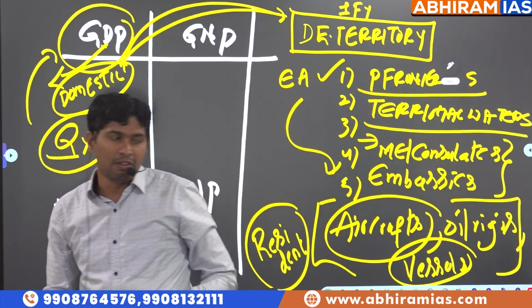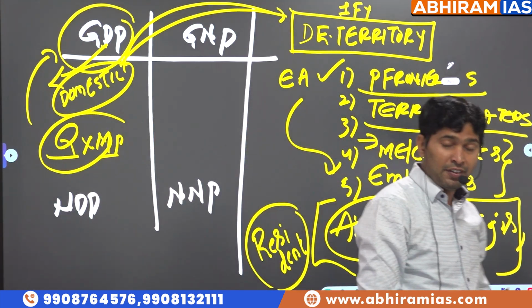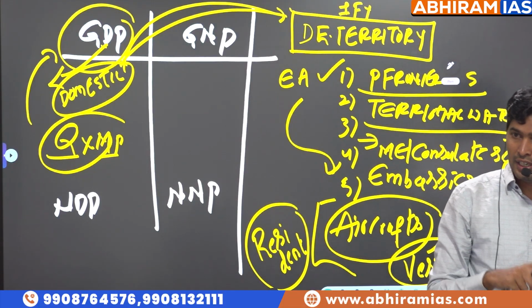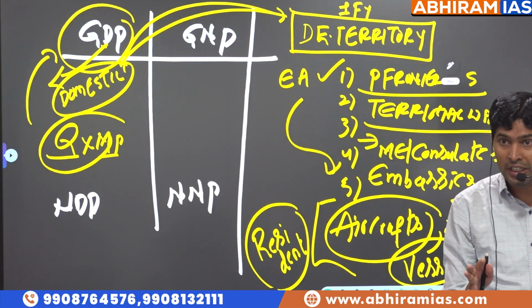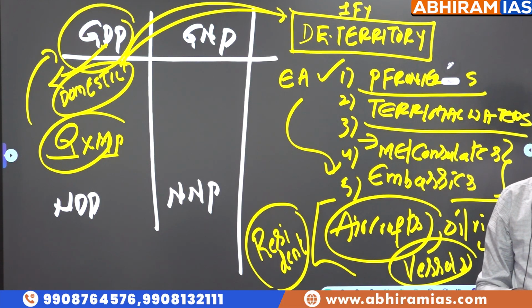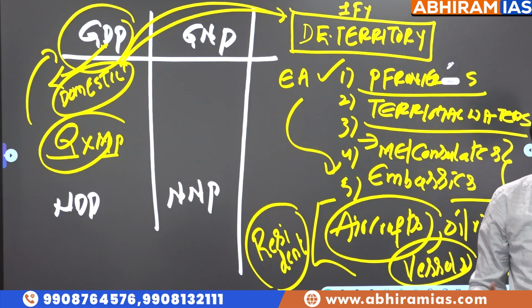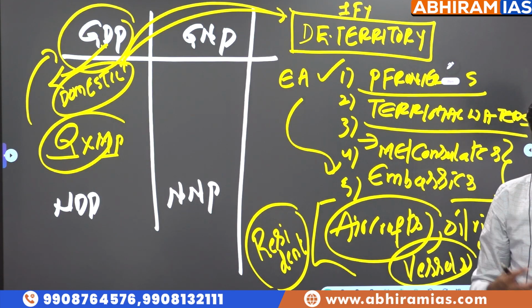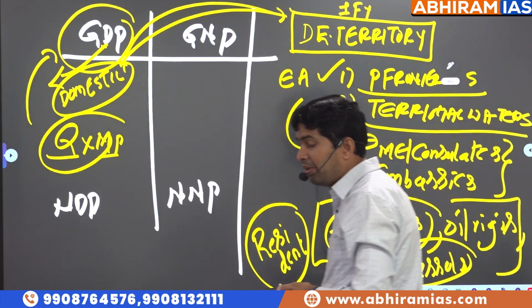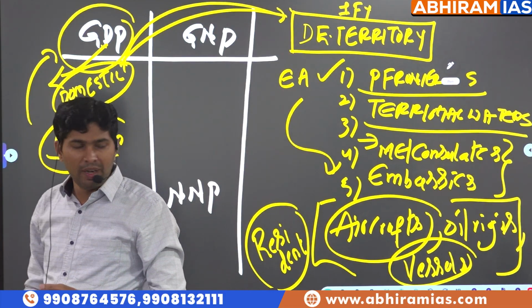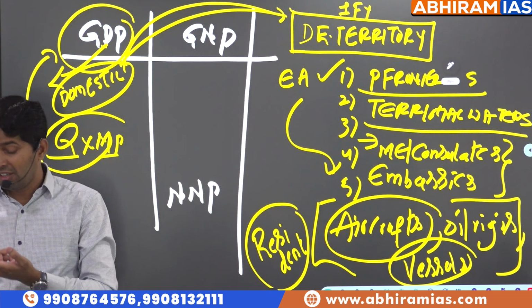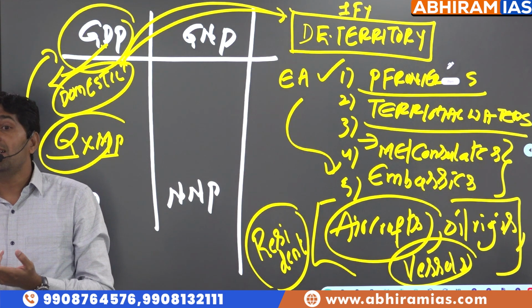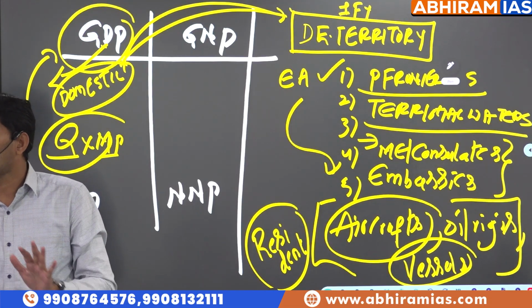So total final value of goods and services which are produced in which sector? Primary sector, secondary sector, service sector, which are finished. Finished means which are ready for consumption, meaning intermediary goods are not considered. Defect products are not considered. Defect products are not ready for consumption. Will you buy a scooter or a car without brakes? You can buy it and give it as a gift to somebody, but you should not use it. It's a defect product. Defect products are not considered. Intermediary goods, unfinished goods are not considered.